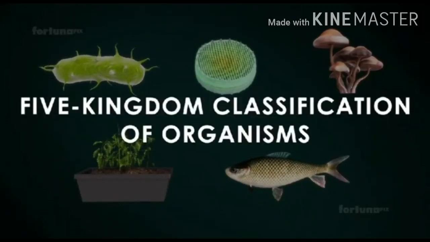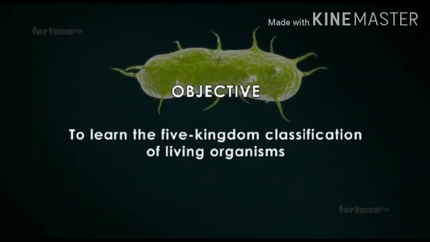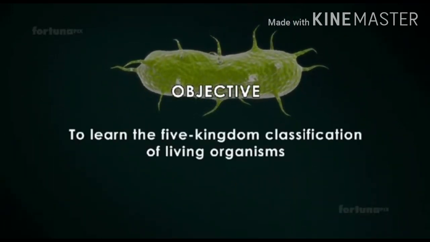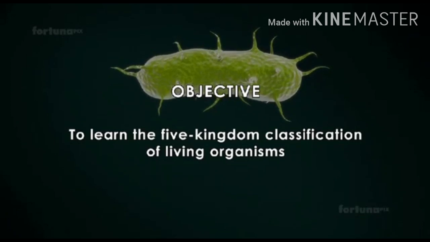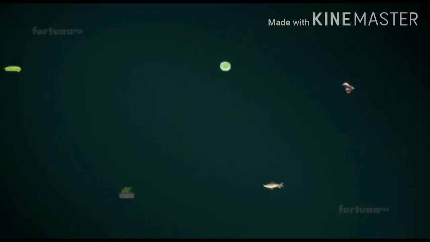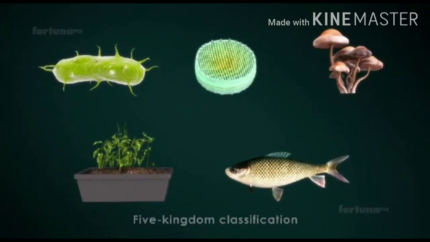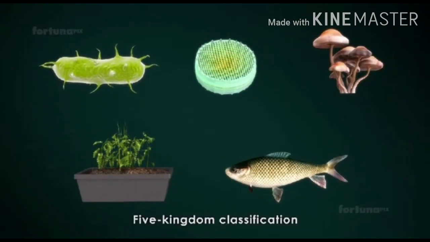5-kingdom classification of organisms. Objective: to learn the 5-kingdom classification of living organisms. In 1969, ecologist Robert Harding Whittaker divided all living organisms into 5 categories, commonly referred to as the 5-kingdom classification.